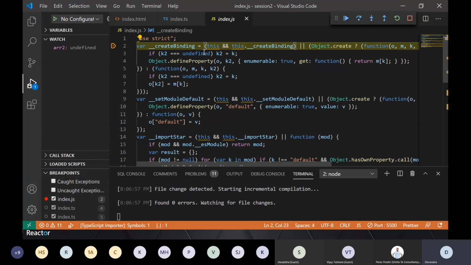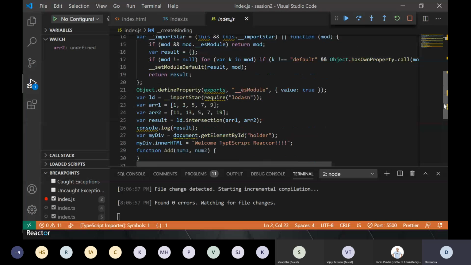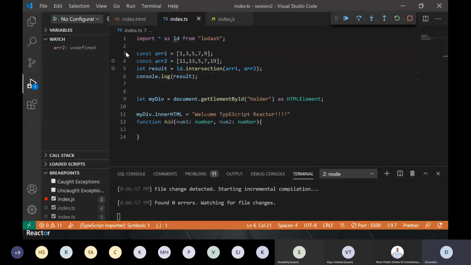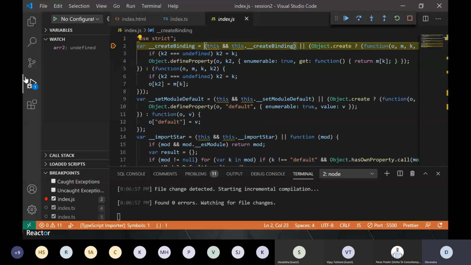It will not be helpful because my generated JavaScript is very complex. This is not what I am writing. This is getting generated, right? It's more like if you are working on a language like C# or Java, you have to debug something in machine code or binaries which you are deploying, which is not intended. You cannot debug it. It's not easy, right? That's where we are using TypeScript. So how to do it, right? So I'll stop it.